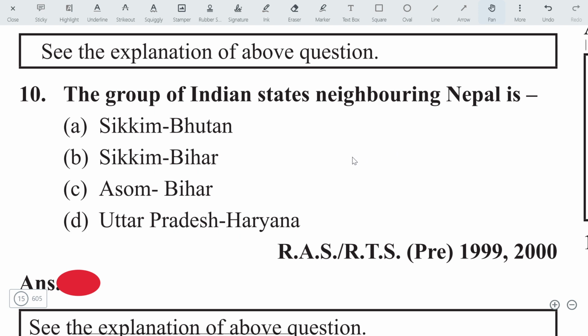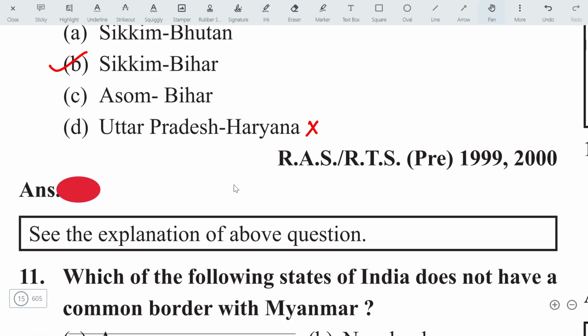The group of Indian states neighboring Nepal. Which states neighbor Nepal? Assam. You can also apply some elimination method here. Haryana doesn't share. Sikkim and Bihar share, right? Sikkim and Bihar share a boundary with Nepal. Then the answer will be B.